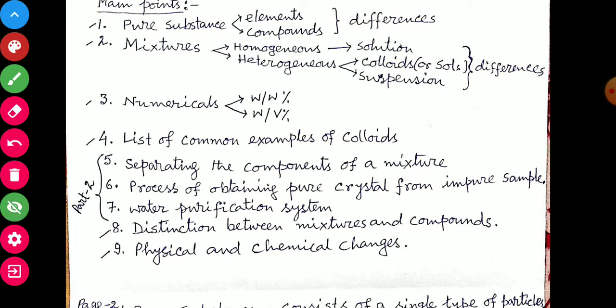and chemical changes. In this part, I will discuss pure substance, mixture, numerical on concentration, list of common examples of colloid, physical and chemical changes, distinction between mixtures and compounds. The remaining part will be discussed in the next part of the video: separating the components of a mixture, process of obtaining pure crystal from impure sample, water purification system.